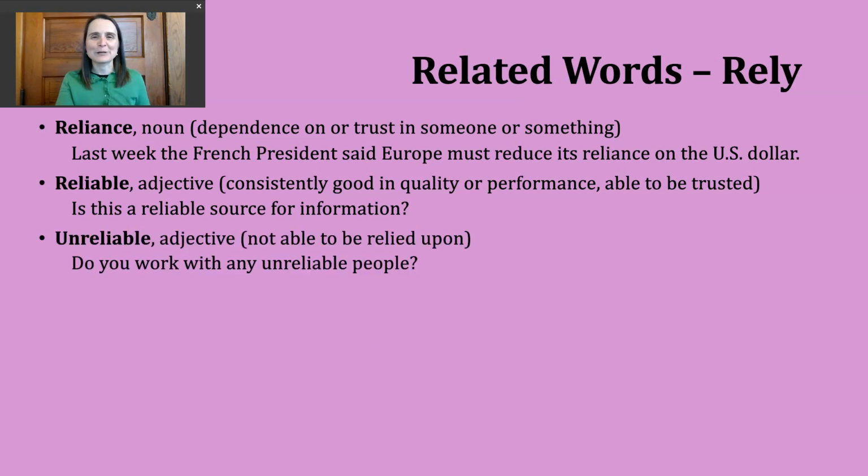Now, let's look at another related word. You'll notice I've added the prefix un. And if you've been in my class before, we talk about this a lot. Anytime we see that prefix, we might want to think not and then look back at our root or base word. So here, we can't or we're not able to rely upon something. We're not able to trust it.